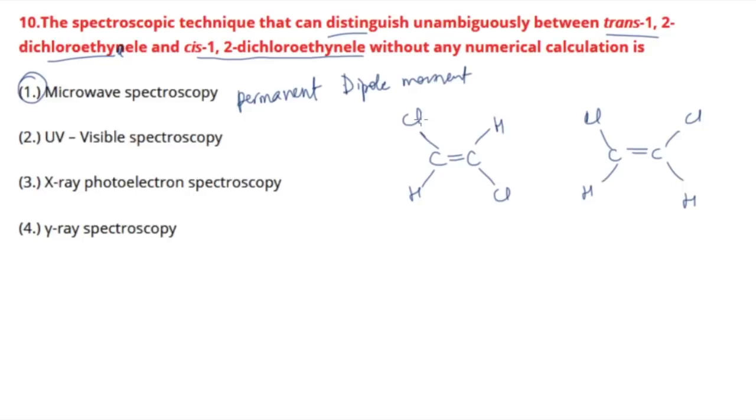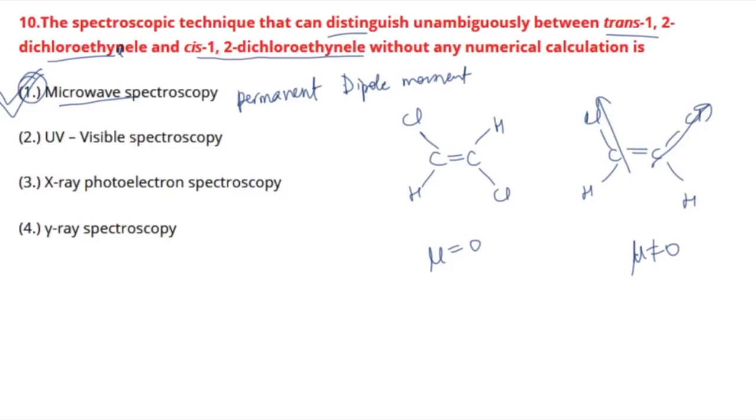Means if you put a non-polar molecule inside microwave spectroscopy, you won't get any signal. So this is the best way to distinguish between these two molecules, because the cis one has a permanent dipole moment, whereas the trans one does not. So the dipole moment is different for both of them, and that's why you can easily distinguish them based on microwave spectroscopy, right? So this was the correct option for this.